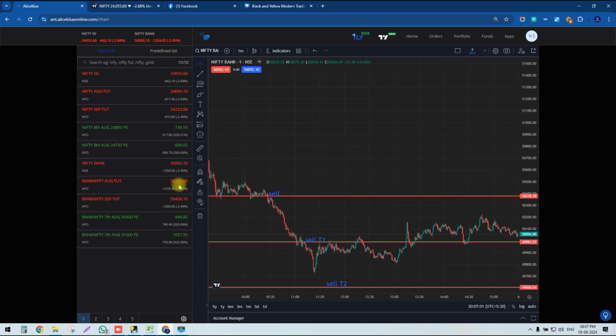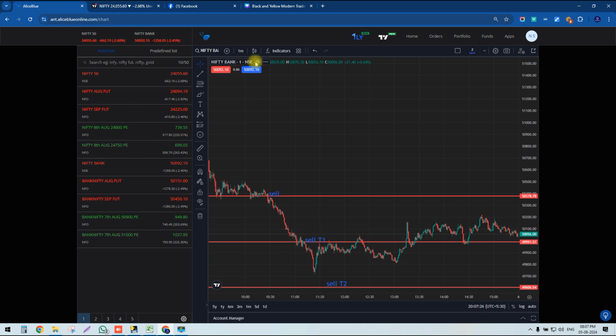I have marked everything, guys, to make it a little faster. Simply not to take your time, because time is very precious. Let's not waste the time here. I'll show you very quickly. Yes, here our sell was generated in the Bank Nifty index. This is actually the index mentioned.